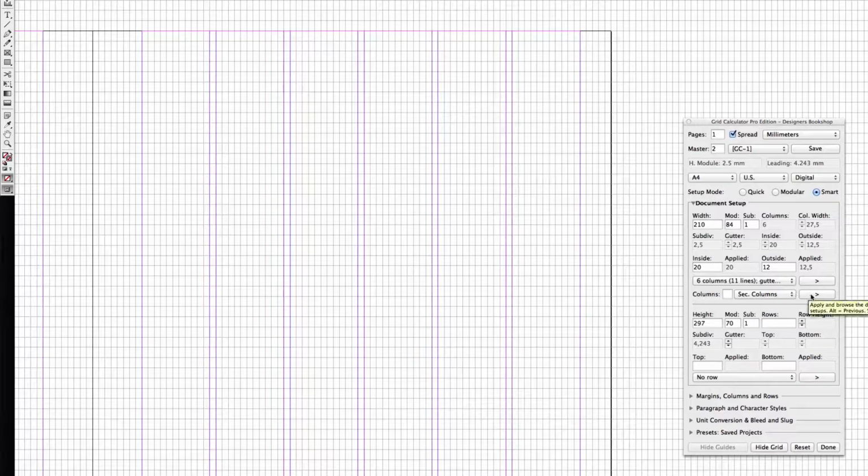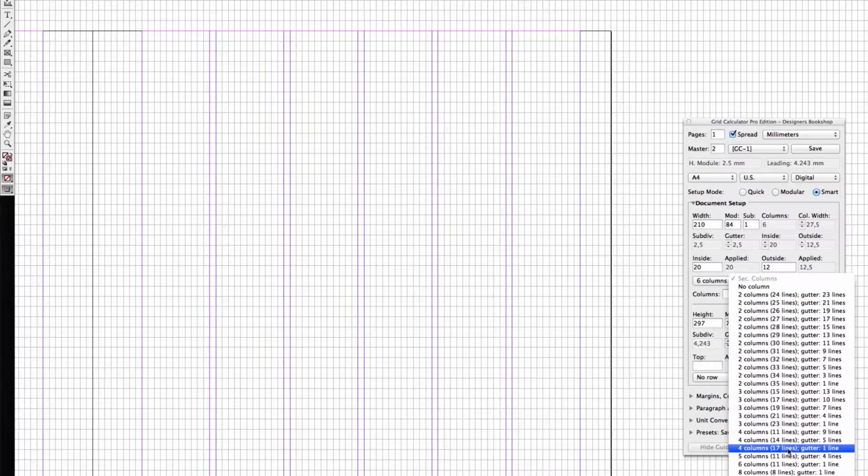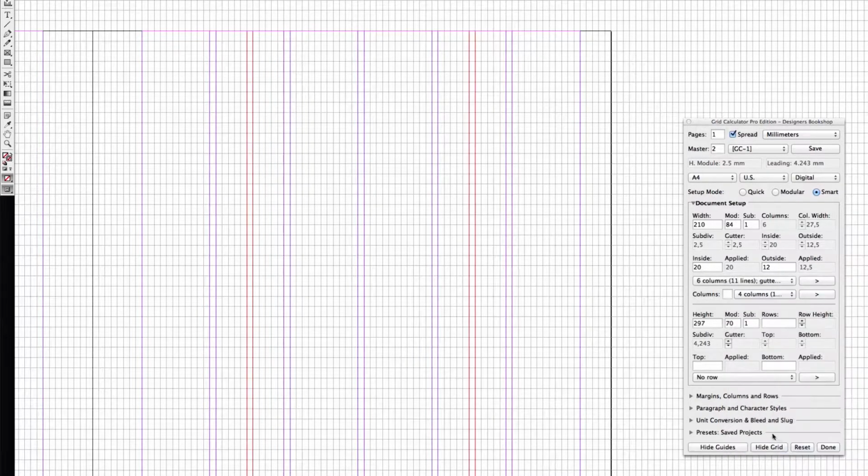And I can also apply secondary columns. If, for example, I would like to have 6 columns and then 3 columns for my secondary columns, I could just enter 3 here and it filters all these results for me. And I can just browse between these.